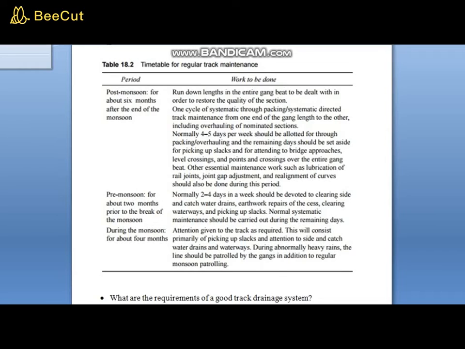The following figure or table gives the detailed description of the annual maintenance program. That is the post monsoon part.